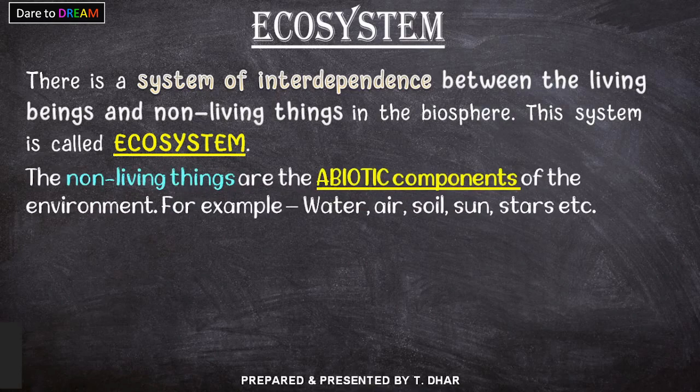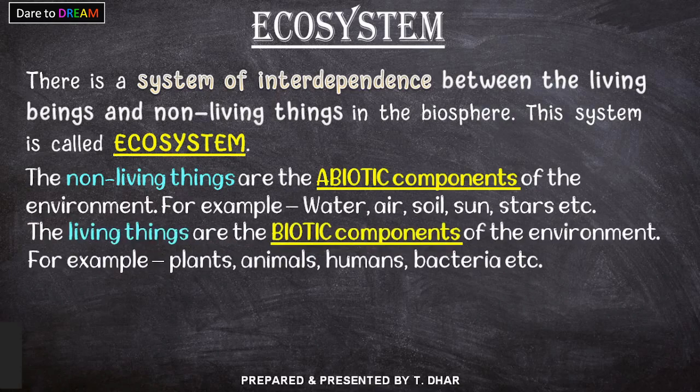Now let us see what are non-living things. The non-living things in the biosphere are the abiotic components. They are known as abiotic components of the environment. For example, water, air, sun, soil, stars, moon, etc. These are the non-living things in the biosphere. Secondly, the living things are the biotic components of the environment. For example, plants, animals, humans, bacteria, birds, insects, all these are living things.